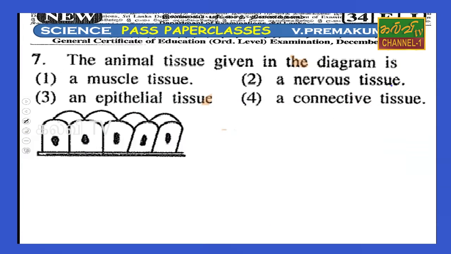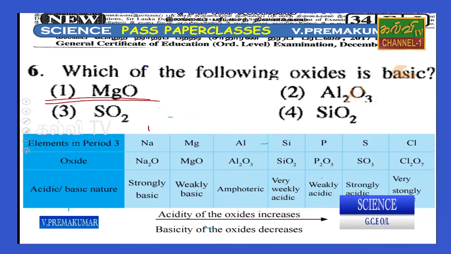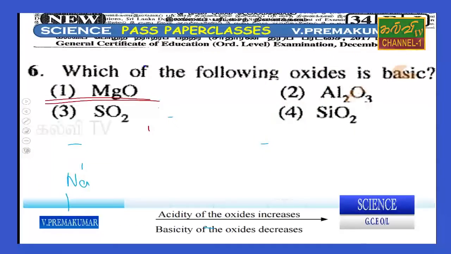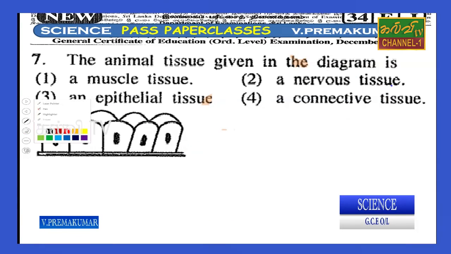Anyway, we will go to the next question. The animal tissues given in the diagram are muscle cells, nervous tissues, epithelial tissues and connective tissue. The muscle tissues, we already studied. There are three kinds of muscle tissues. What are they?